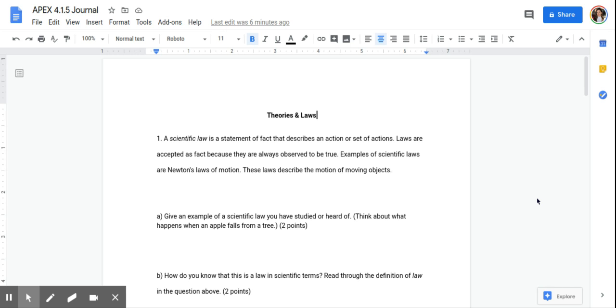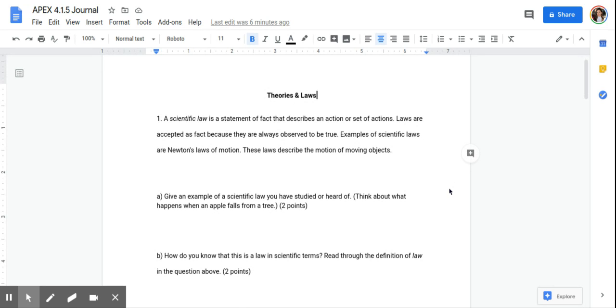So I'm going to talk us through the 4.1.5 journal. This journal is on theories and laws, and as we go through this, I encourage you to open up your Apex, open up a nice Word doc like this, and follow along as we discuss each question.